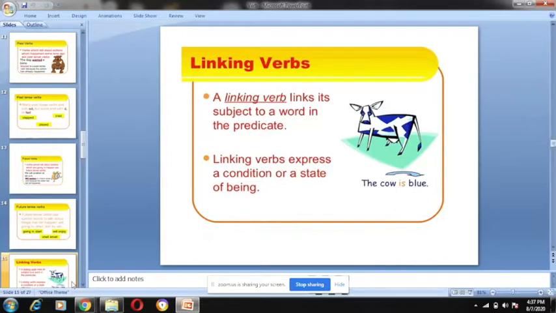So what is a linking verb? A linking verb links its subject to a word in the predicate. The subject is linked with the predicate by a linking verb. A linking verb expresses a condition or a state of being. The cow is blue. Here the cow is the subject, blue is the predicate, and is is the linking verb.